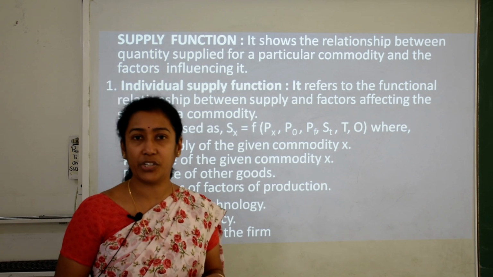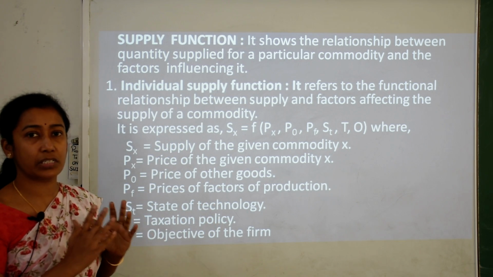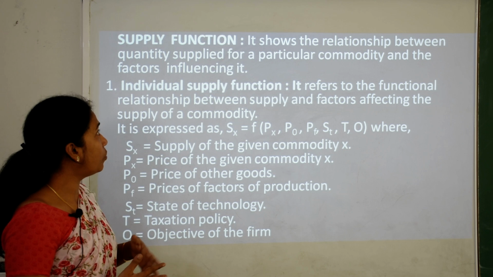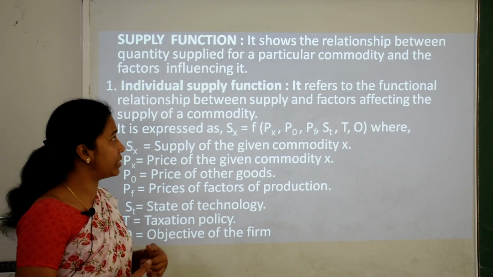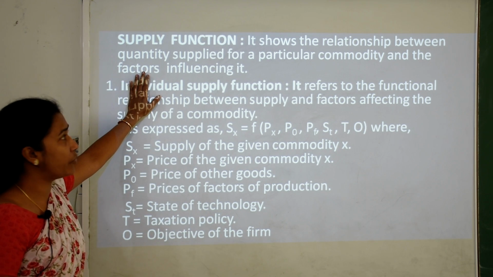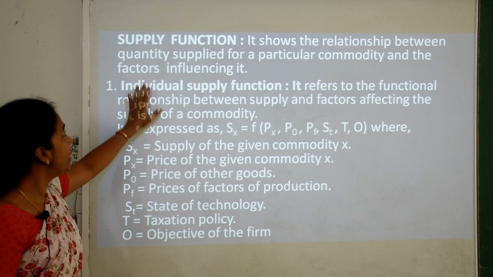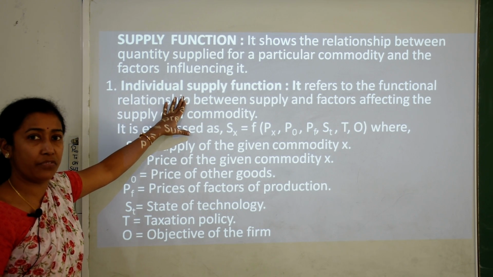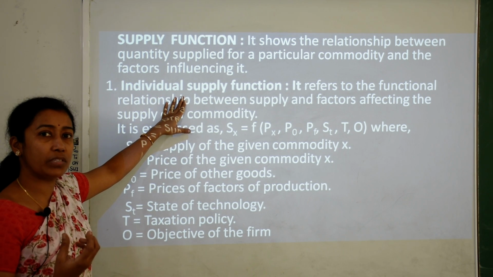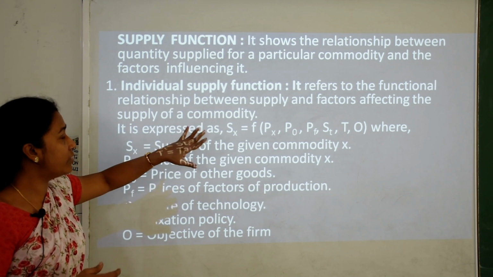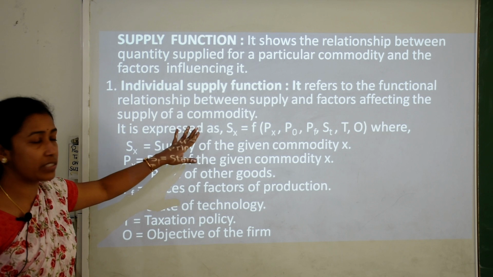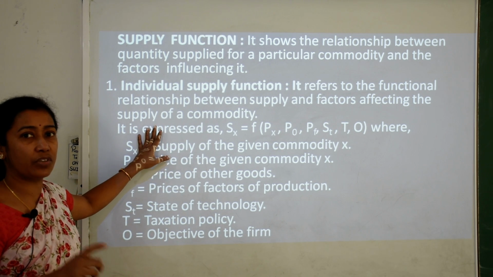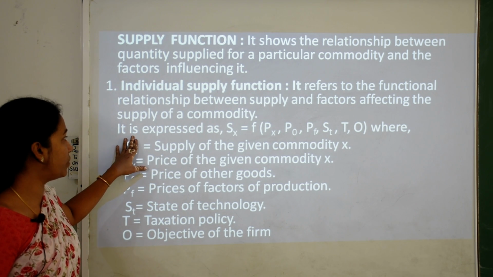Now supply function, next topic, as we discussed individual and market supply. What is the function of supply? Basically it shows a relationship between quantity supplied for a commodity and the factors which influence it. The first is individual supply function. That means when individual supply is there, what is the function of it? It refers to the functional relationship between supply and the factors which affect the individual supply of the commodity.